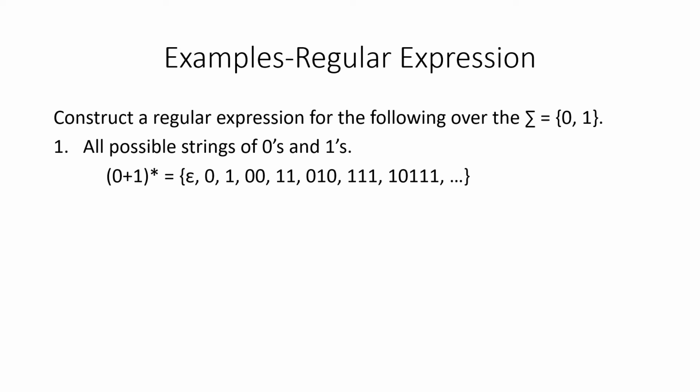Okay, this is the regular expression. What do we infer from this? Here 0 or 1. Why have I used parentheses? Because the star operator has higher precedence over the union operator, so to override the precedence, I have used the parentheses. 0 or 1 has to be repeated how many times? Infinite number of times, because the question is all possible strings of zeros and ones, and all possible includes the empty string also, that is zero occurrences of the symbol. Hence epsilon. So instead of using plus, I have used star.